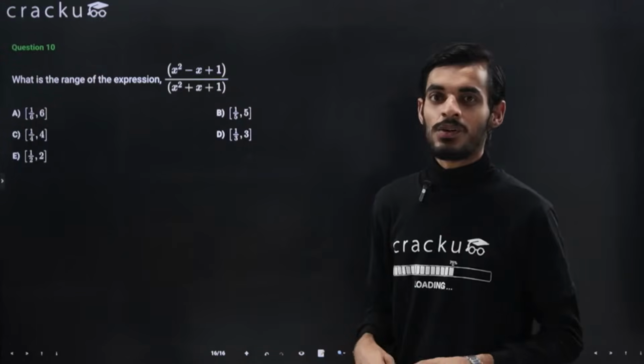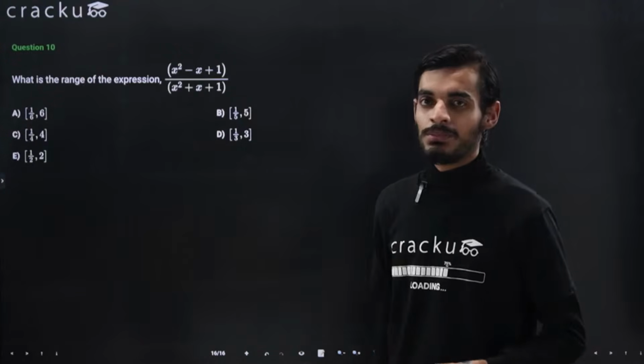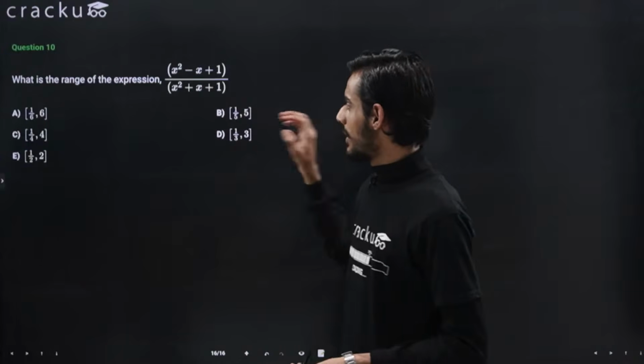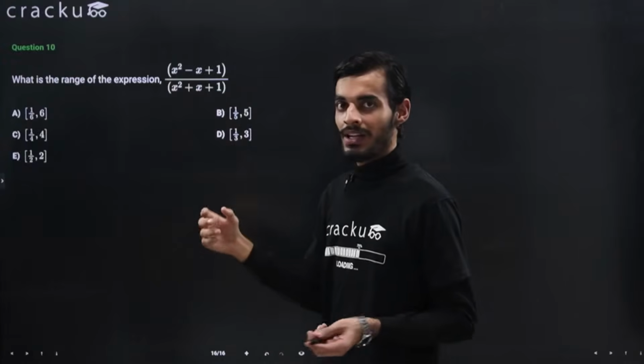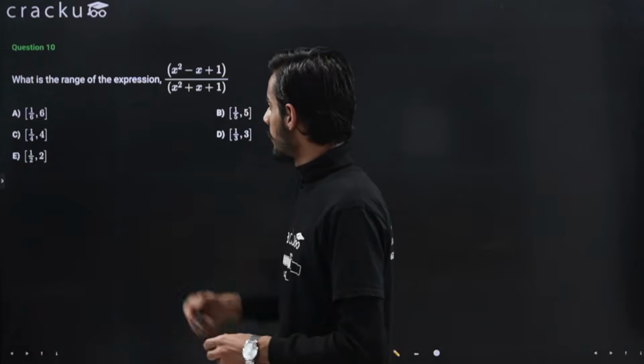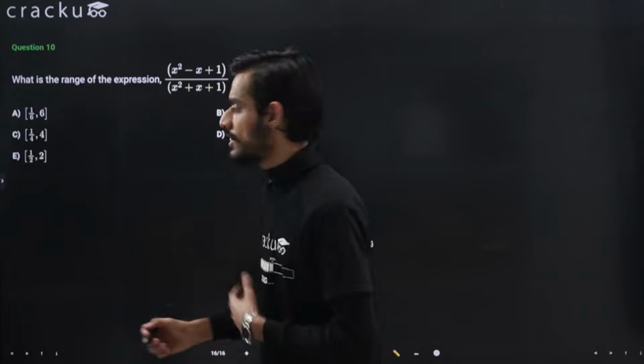See, there are two terms, domain and range. Domain basically means what all values you can put in place of the variable. So whatever value I can put in place of x will be the domain, and whatever output comes is the range. Okay, so we need to find the range. Let's solve this.